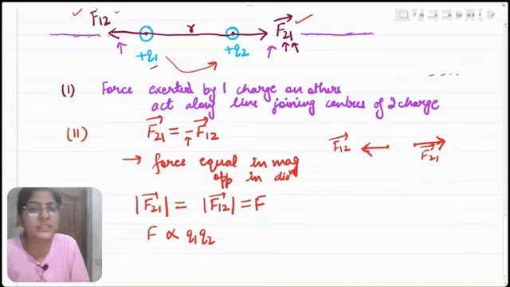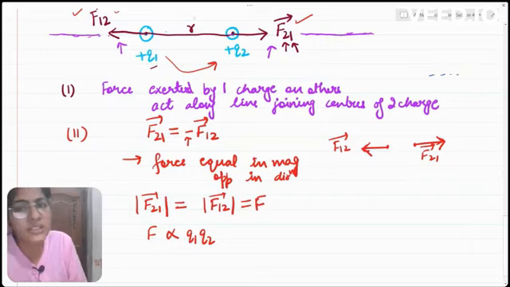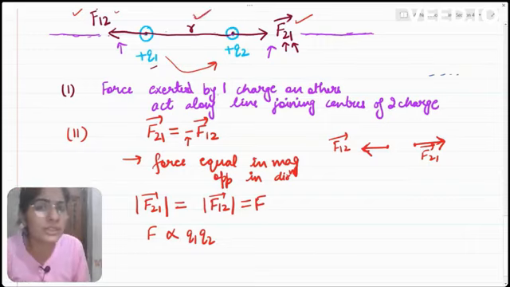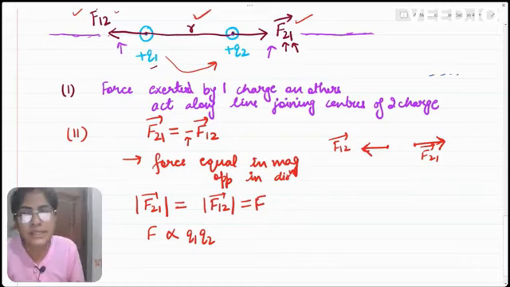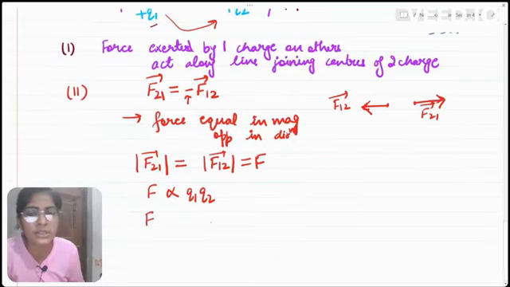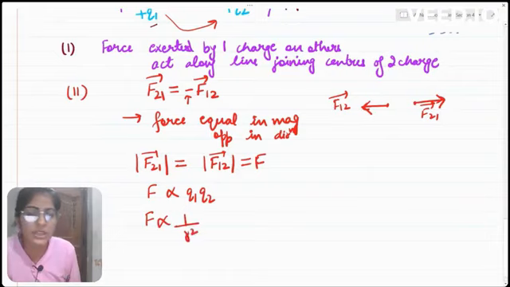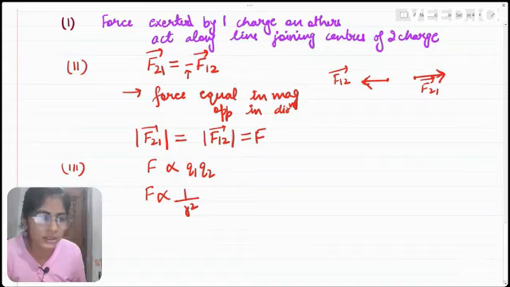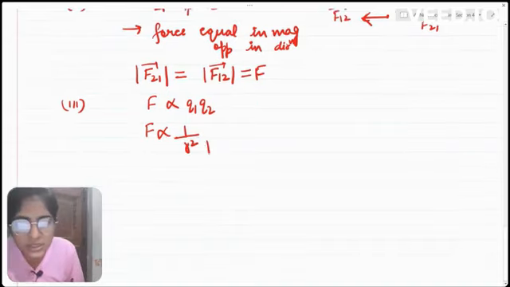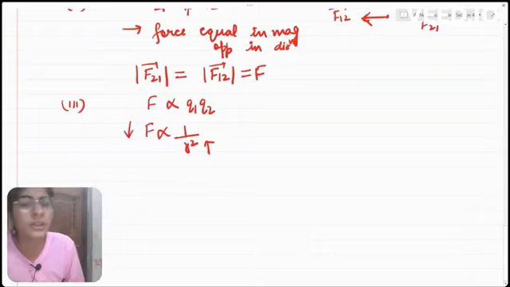Now the question arises whether the force between these two charges depends upon the distance, or the separation between the charges. The answer is yes. The magnitude of the force between the two charges depends upon the separation between them, and it depends like this: F is inversely proportional to R square. So this can be stated like this: if the distance between the two charges is increased, then the force between these charges will decrease.